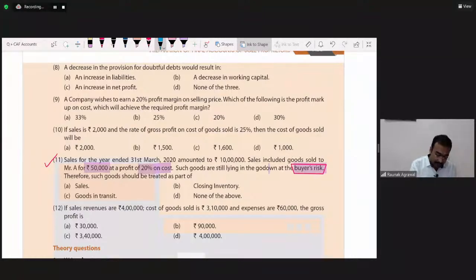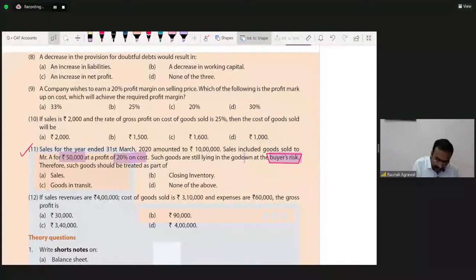Okay. This 50,000 should be treated as sales. The reason is very simple. Although the goods were lying in our godown, they were at the buyer's risk. Whose risk is it? The buyer's. And Ronak sir has taught you earlier in the topic on inventories, or in the topic of sale of goods on approval basis, that if risk is transferring, if the risk goes to the buyer, then we call it sales. If risk is getting transferred, then it would be known as sales.